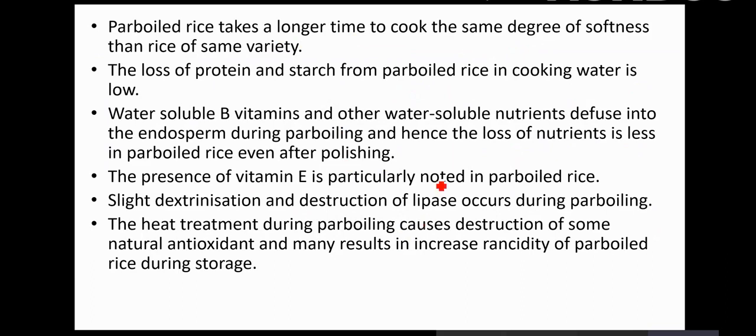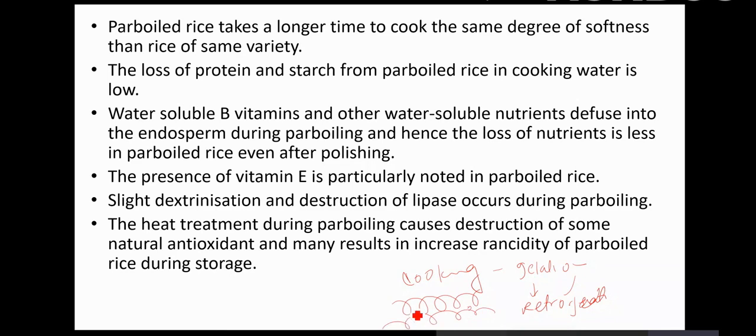This is because you have already gelatinized the rice starch, and it is physically modified. Already you are cooking it, you are gelatinizing. So after gelatinization, what comes? You are cooling it. After gelatinization, what comes? Retrogradation. So the starch is gelatinizing and retrogradation is taking place, and that is why it takes longer to cook to the same degree, because the starch is modified.